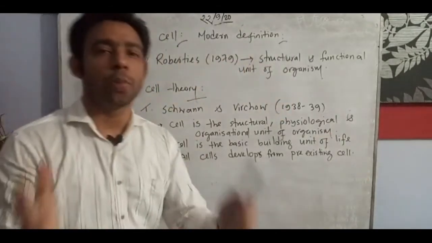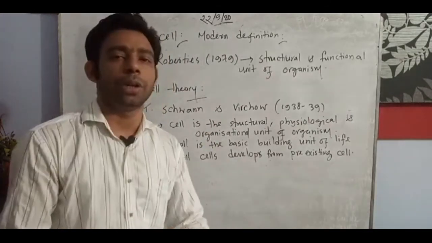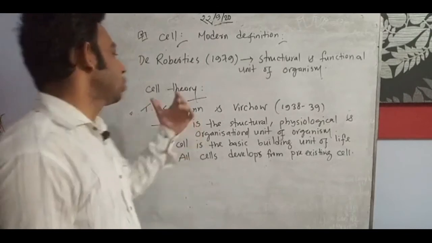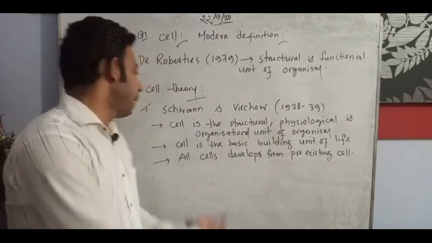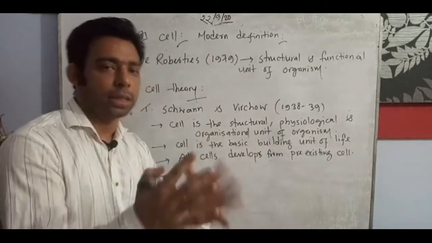It is asked for 2 marks. My dear students, it is asked for 2 marks: explain the cell theory, or what do you understand by cell theory. You will write first that Schleiden and Schwann in 1838 and 39 gave the theory, completely called the cell theory.